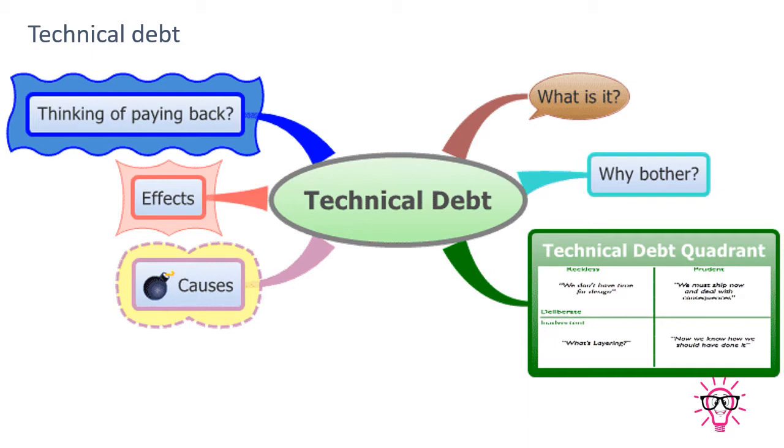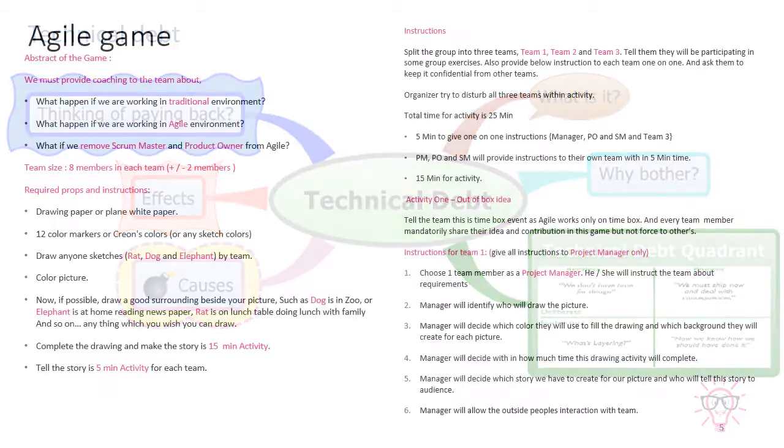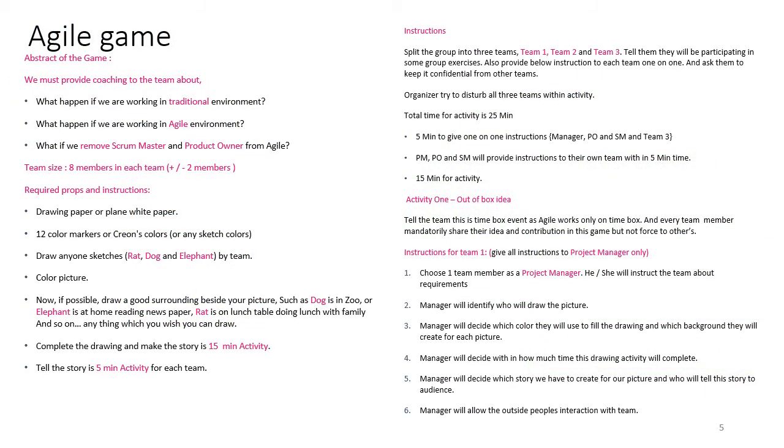So in this way we can adopt our new learning curves, consider them in our next grooming session, and continue our agile work. This is the reason technical debate is very important, and in this way you can avoid a lot of chaos in the future. Now about the game.